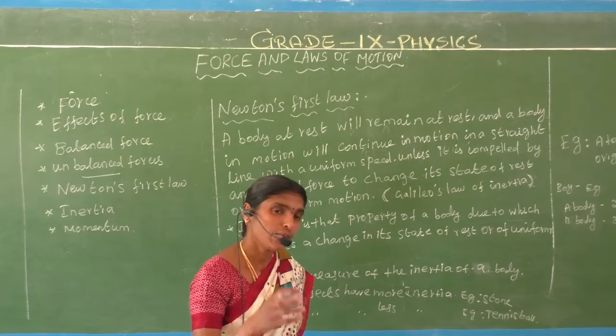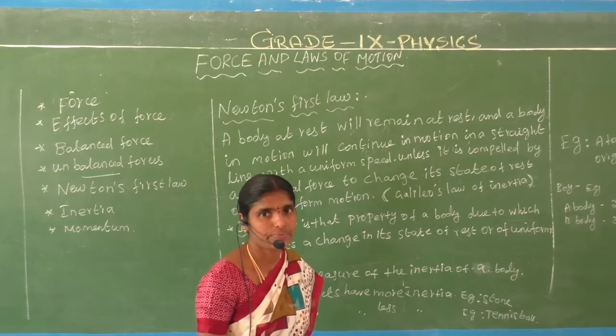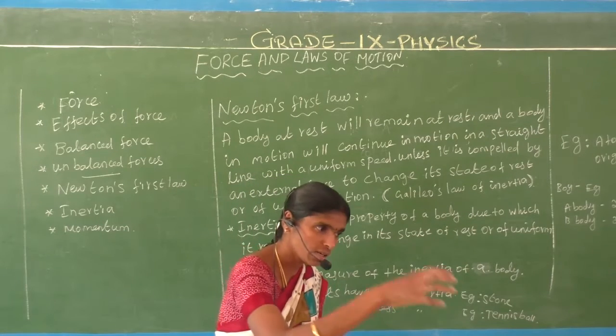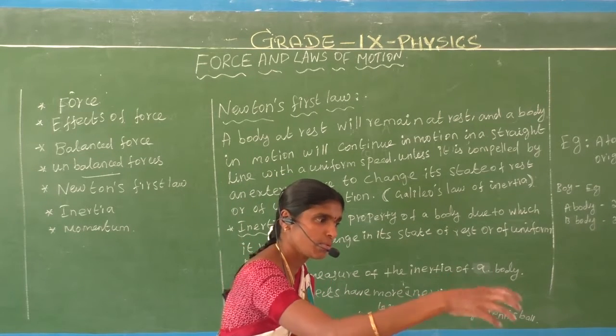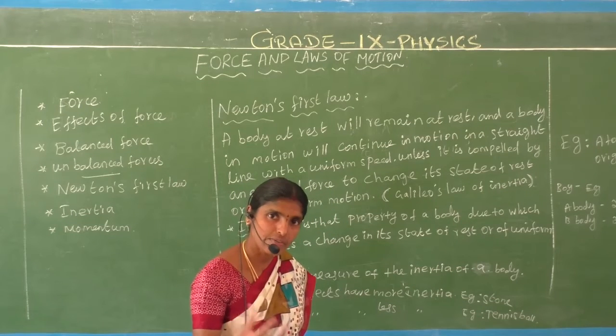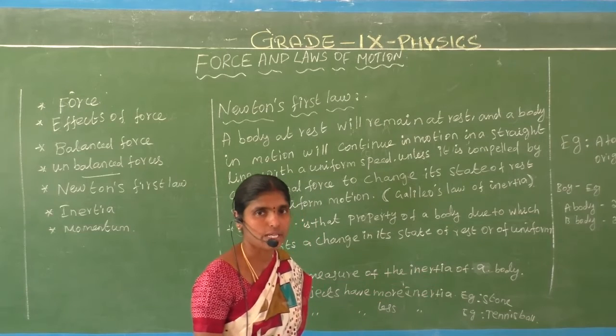Next, a force can stop a moving body. The ball is moving on the ground, we apply a force on the ball, and at that time the ball stops. So what is the second effect? A force can stop a moving object.